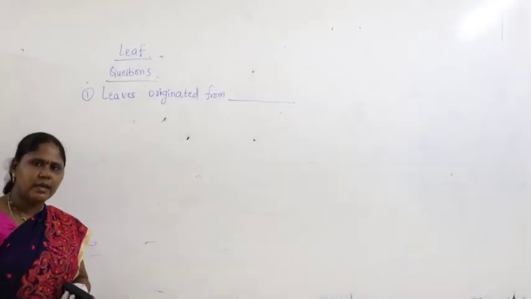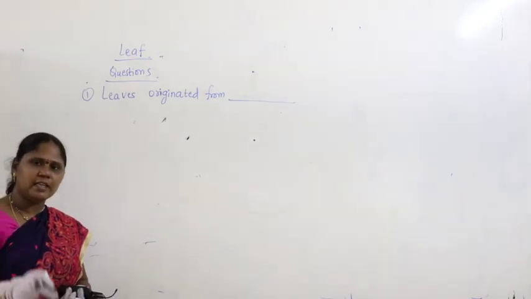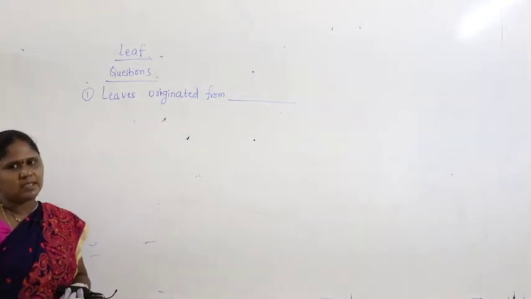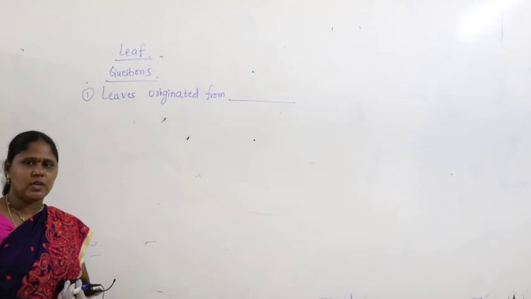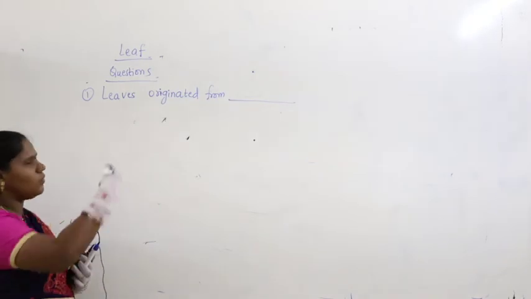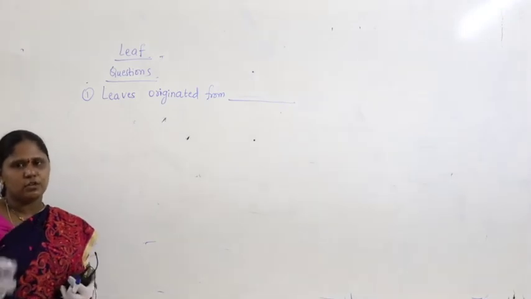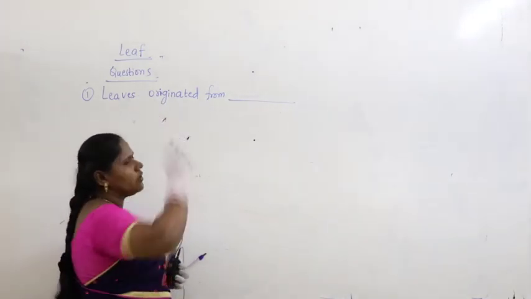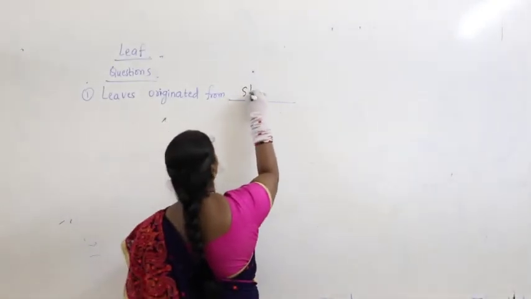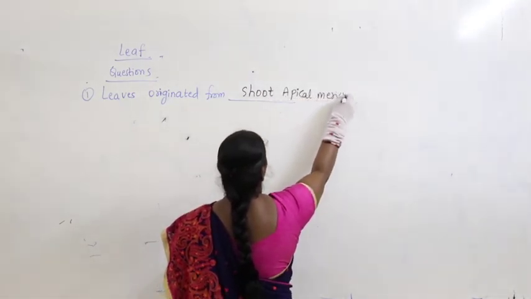Last class we discussed the leaf, types of leaves, and the types of leaf phyllotaxy: alternate, opposite, whorled. Then we even discussed leaf modifications like tendrils, reproductive leaves, insectivorous leaves. The leaf part is completed. Let me give you one or two questions on the basics of leaves. Suppose you get the simple question, leaves originated from, then what will you write? Most probably you have to choose shoot apical meristem.